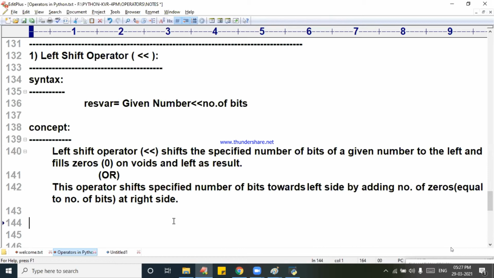Actually, we learned C language, but they did not explain this in C language. They did not explain, right? Once we explain, this will come up from the interview point of view. Please don't forget.